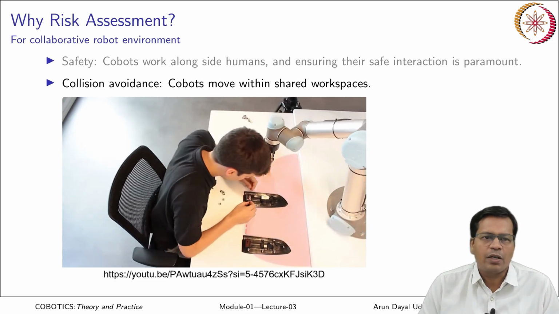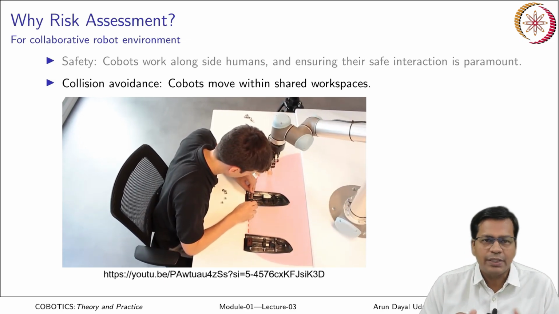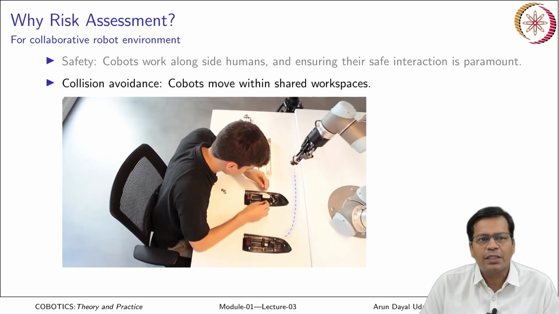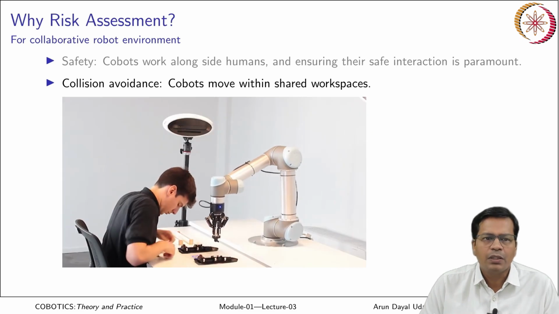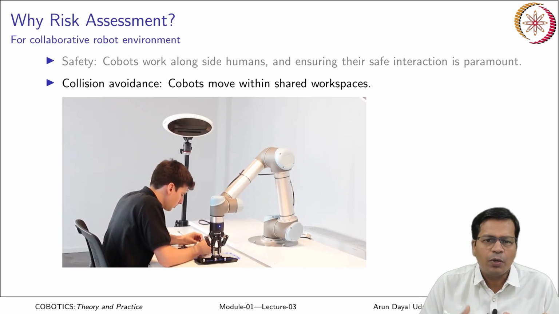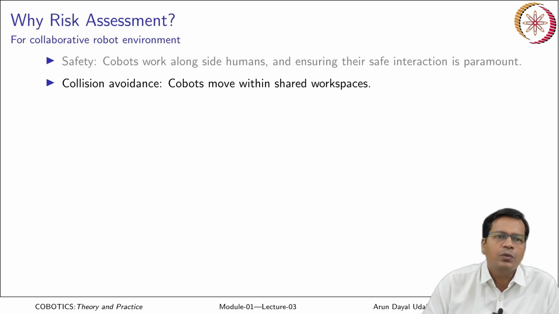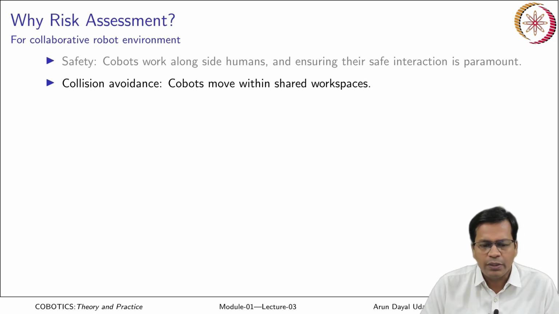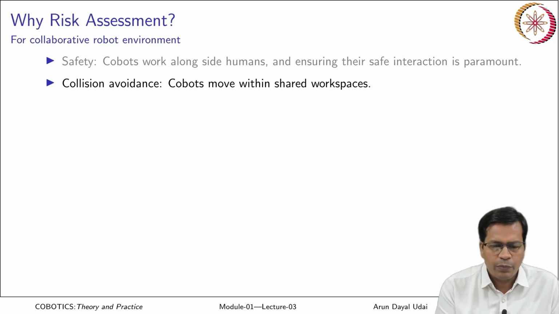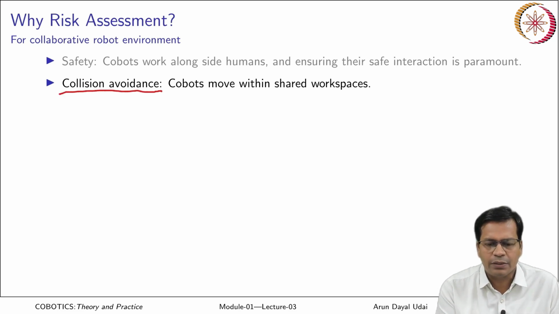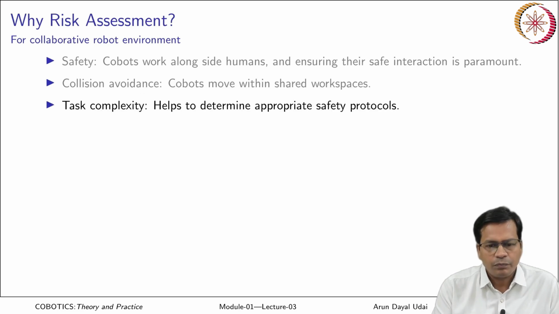Next comes collision avoidance. The cobot moves within a shared workspace, so collision is quite probable. How much force can a robot put on the human, right? How much force does a human require to handle a robot? All these parameters we need to study. So risk assessment allows us to assess those parameters and the parameters for collision avoidance. That is what is to be assessed as well.